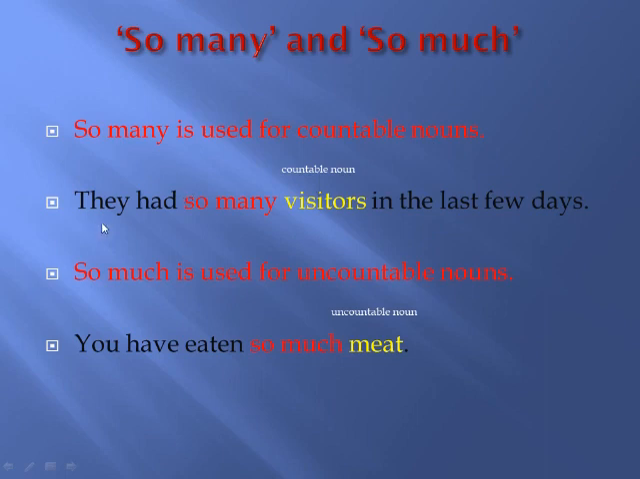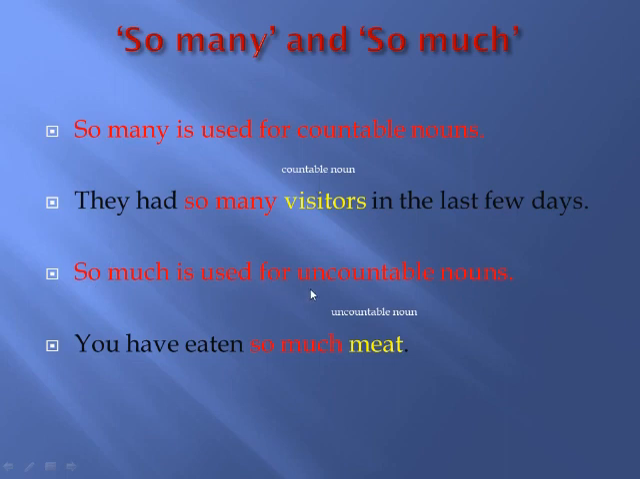Here is the example. They had so many visitors in the last few days. The most important thing here is the noun visitors. Visitors is a countable noun. We can count the visitors. So with the countable noun, we can use a countable quantifier, that is so many. So many visitors.